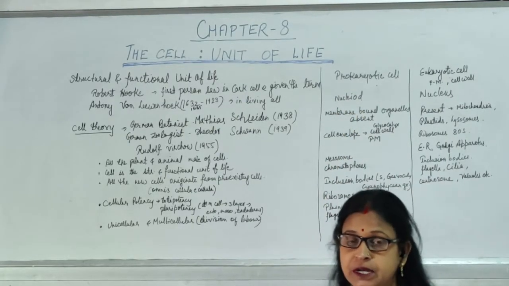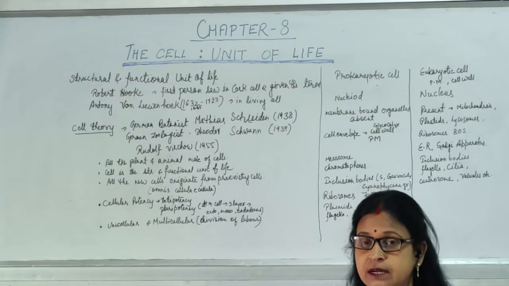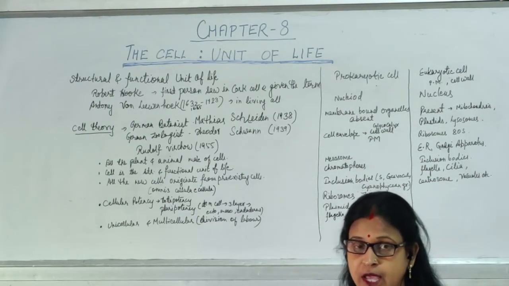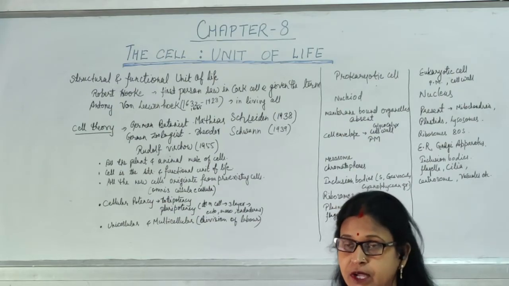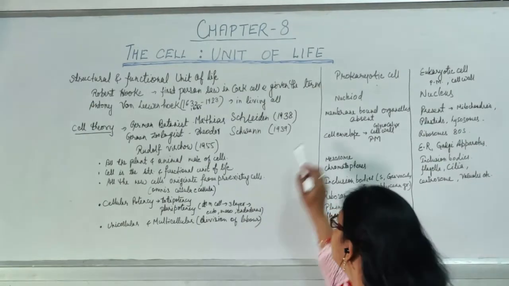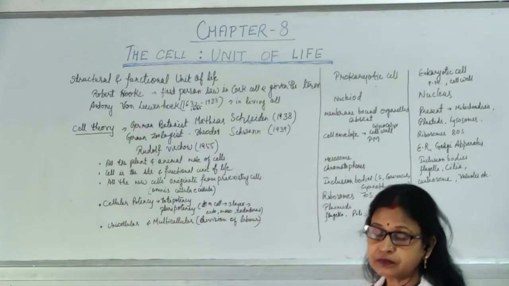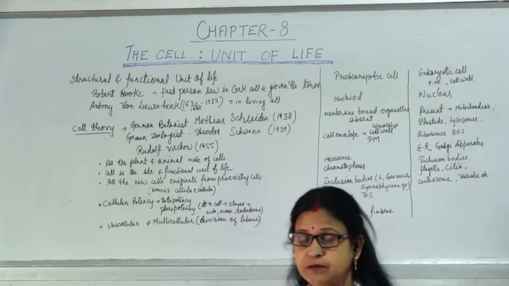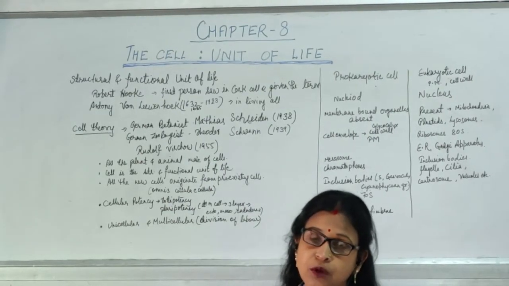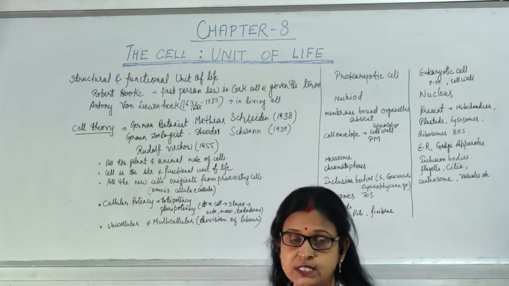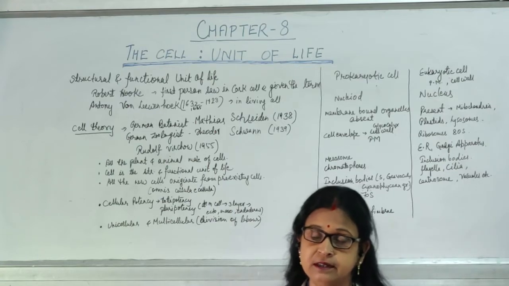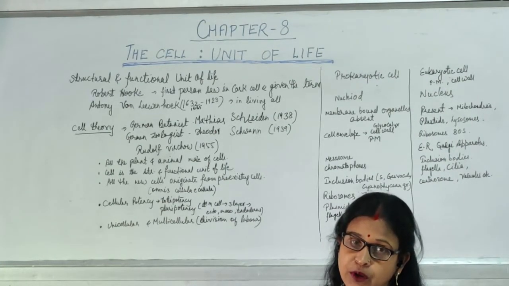So, when the primitive type of nucleus is present in the cell, such cells are known as prokaryotic cells. They are very simple, and in place of a nucleus they have a nucleoid, because in a primitive nucleus, that means no nuclear membrane is there, no nucleolus-like structure is there. The genetic material DNA present in that region is known as nucleoid.